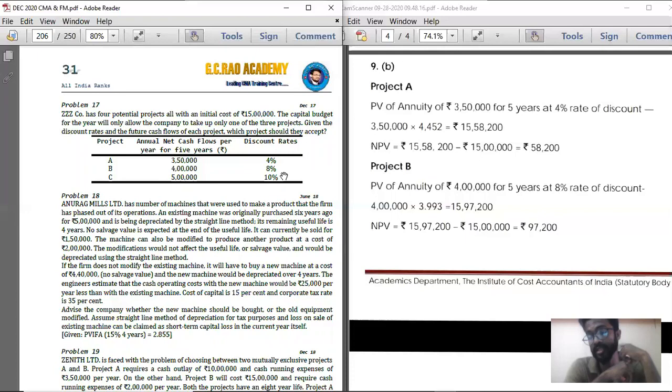Below that is equal to 15,97,200 minus 15 lakhs. Below that is equal to 97,200. NPV is equal to 97,200. So that is for project B.